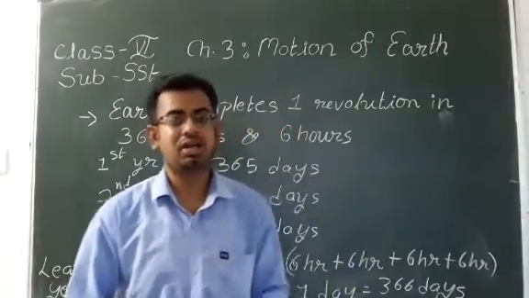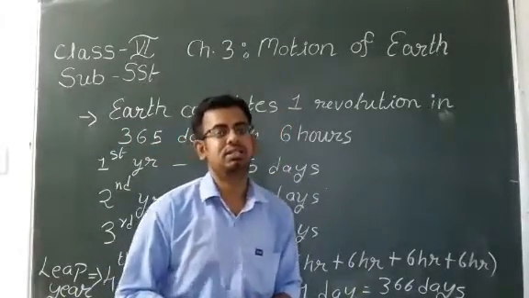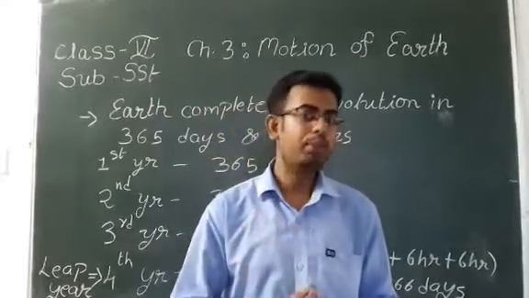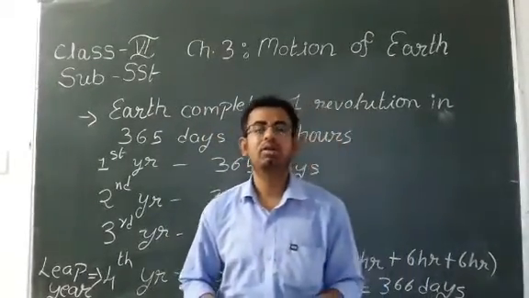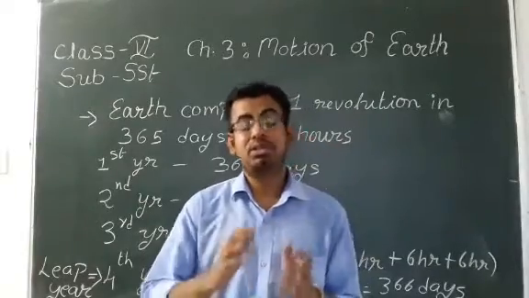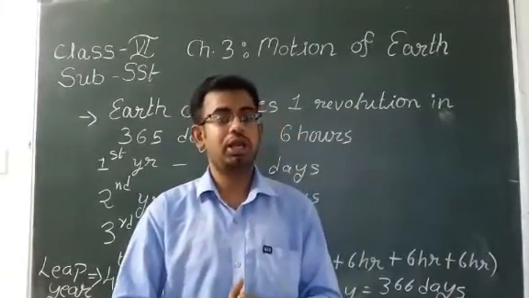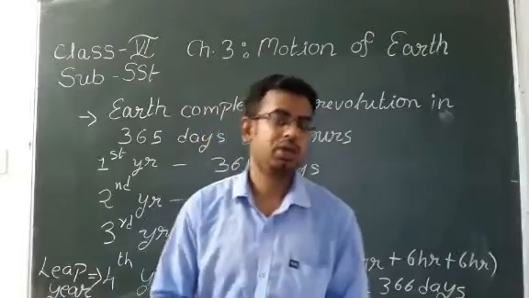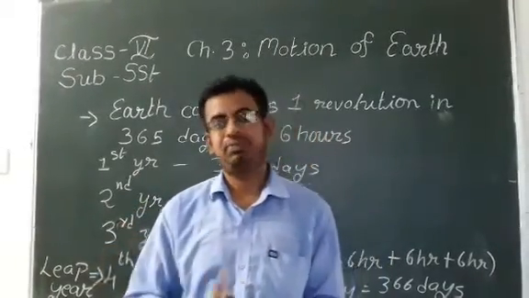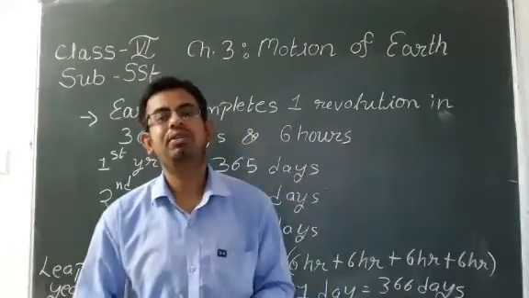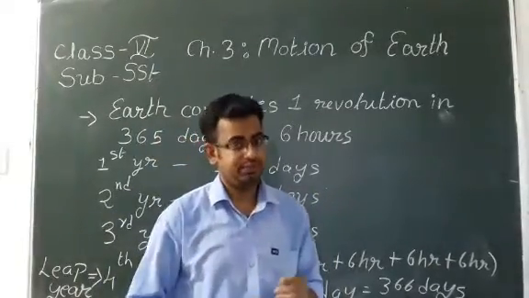In the last class, we had discussed the two important motions of the Earth. One was rotation, which means Earth completes one rotation in 24 hours. Rotation means spinning on its own axis. Due to rotation, we have day and night.